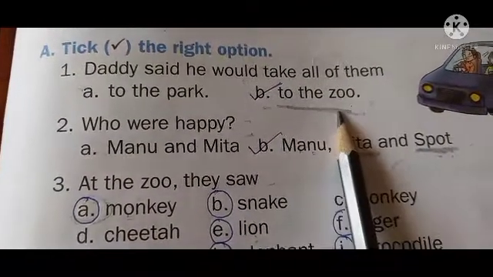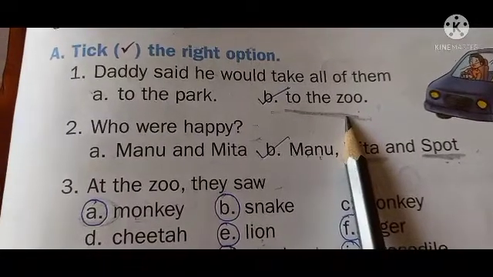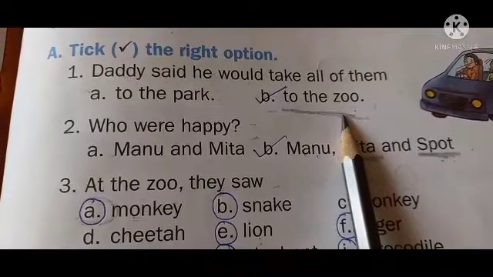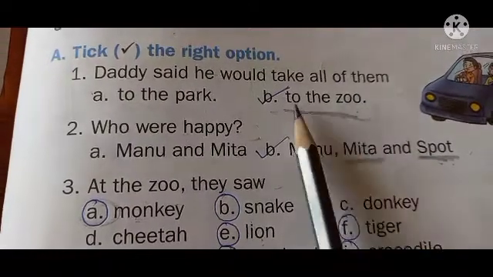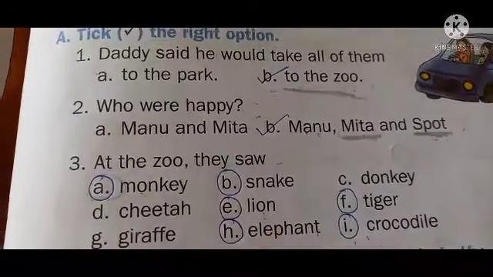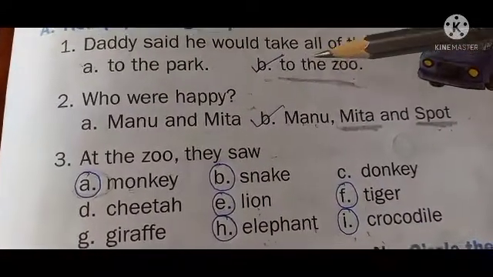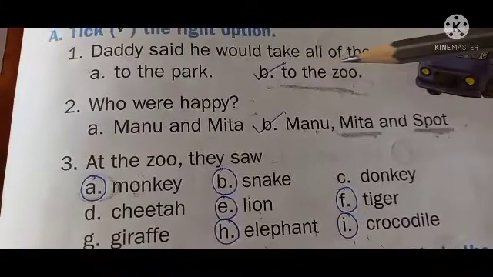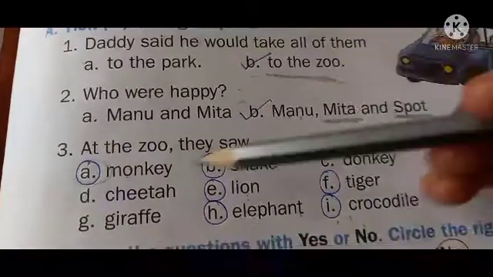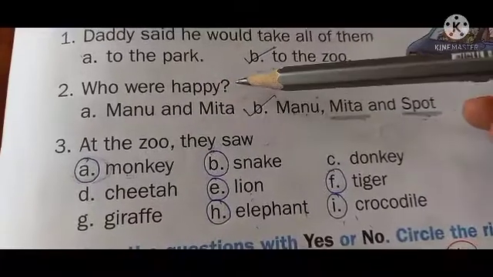So, to the zoo is the right answer. Daddy said to all the family members, today we will go to the zoo. So, to the zoo is the right answer. The spelling of to the zoo: T-O, to, T-H-E, the, Z-O-O, zoo. To the zoo.